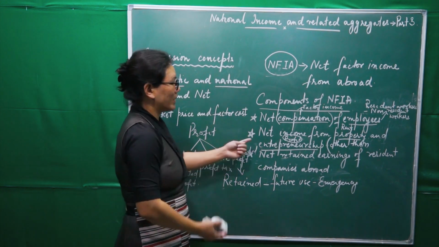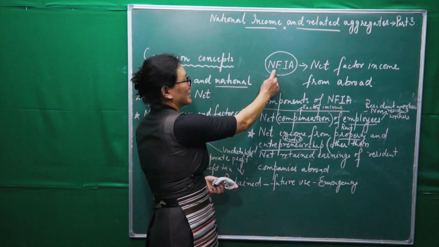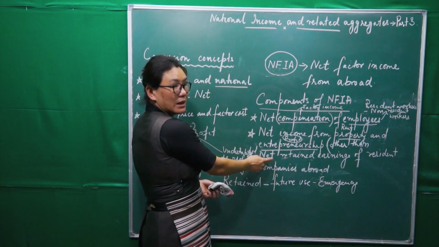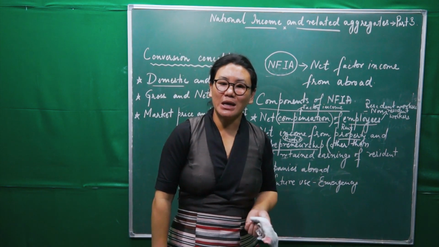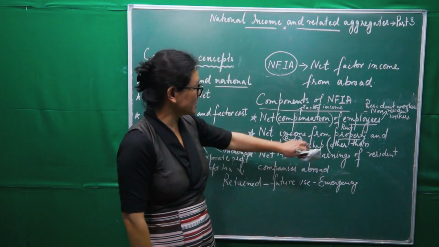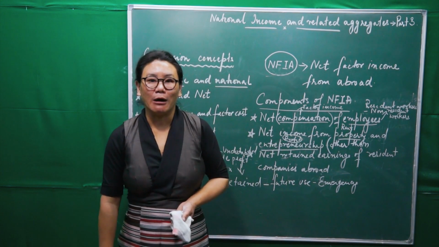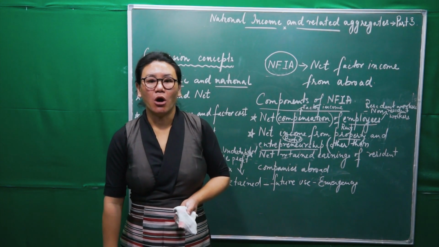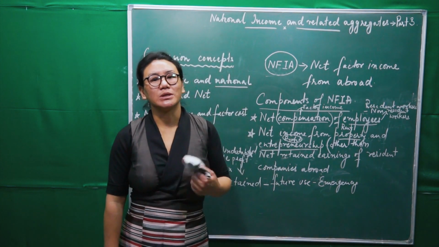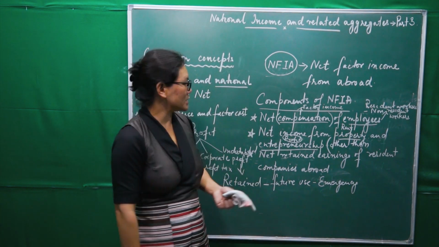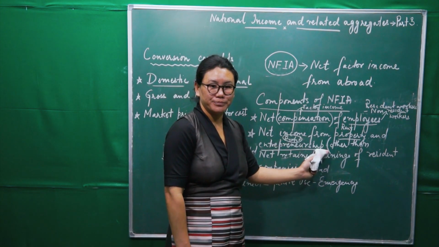Now what is this net income from property and entrepreneurship? The same meaning applies here. It is the difference between income in the form of rent and profit which is received by residents of a country, and similar payments which are made to the rest of the world. That is called net income from property and entrepreneurship.